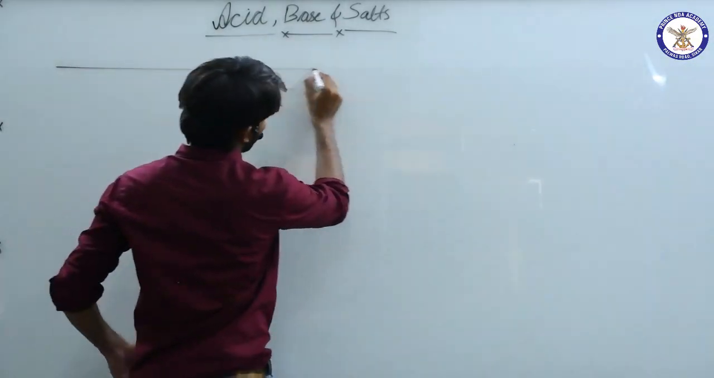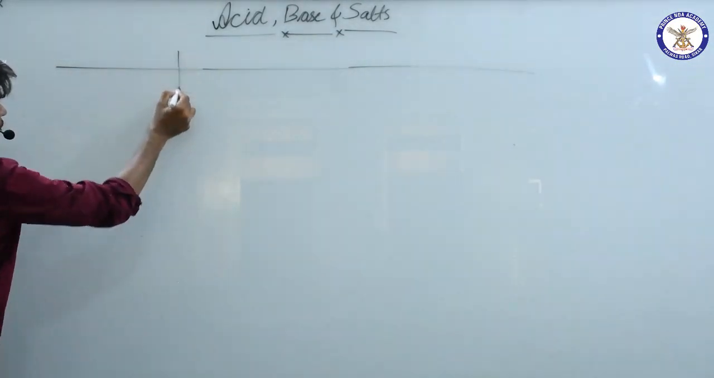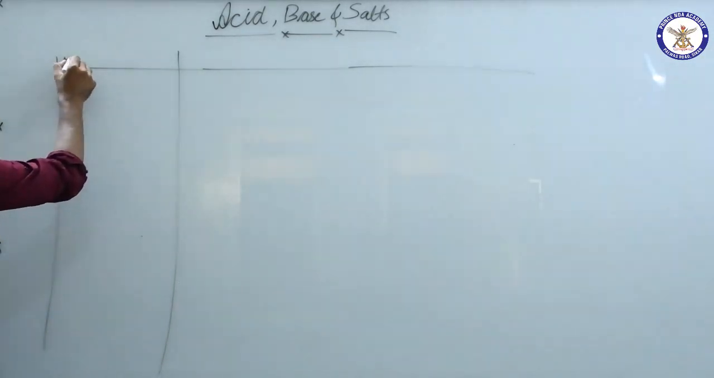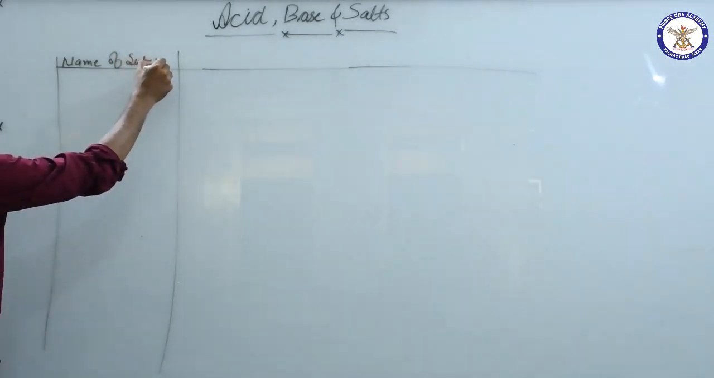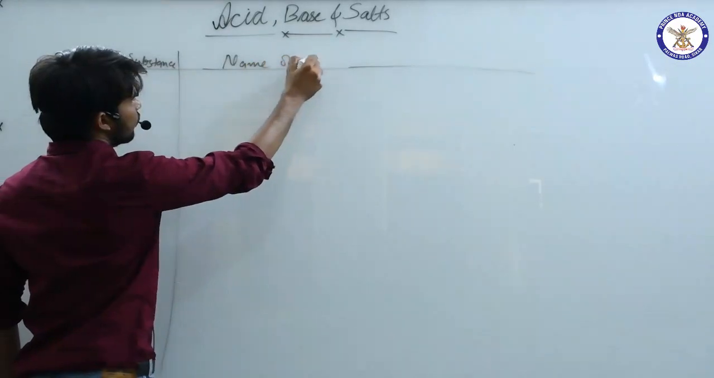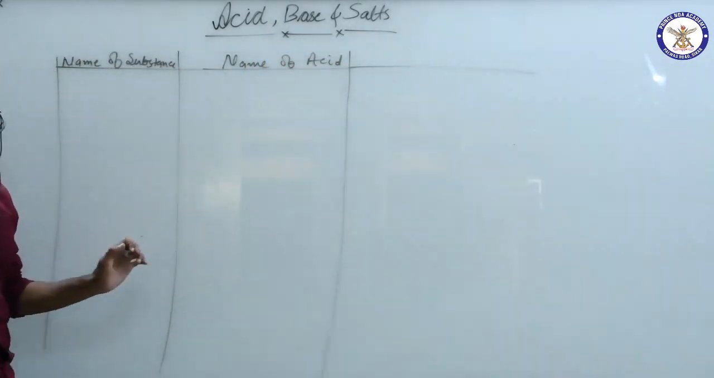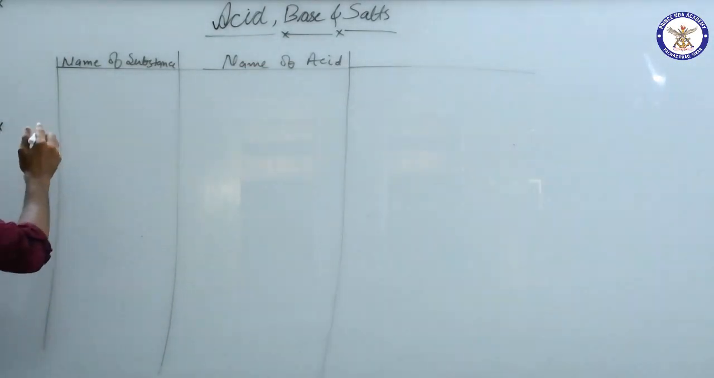We are going to make a table in which we will list the name of the substance and the name of the acid. This part is something that we have to remember. There is no logic behind it. We have to remember it. First, I'm writing here